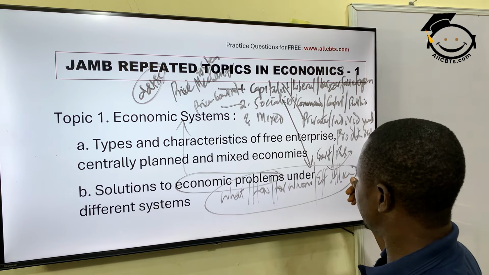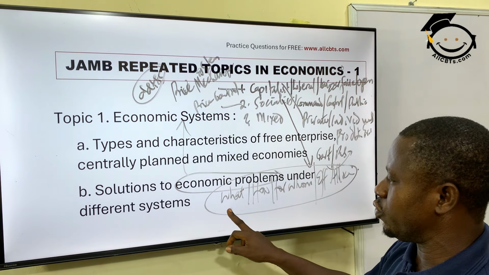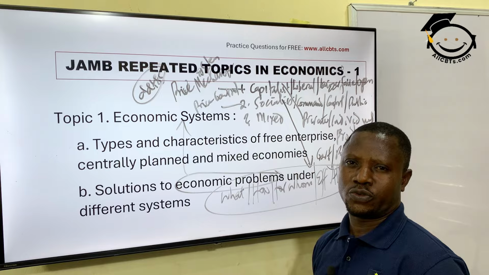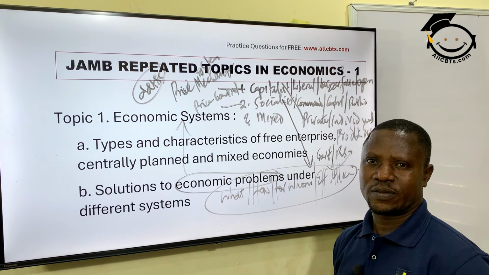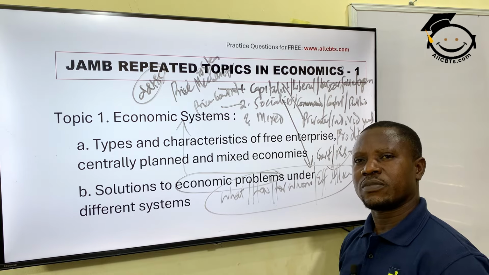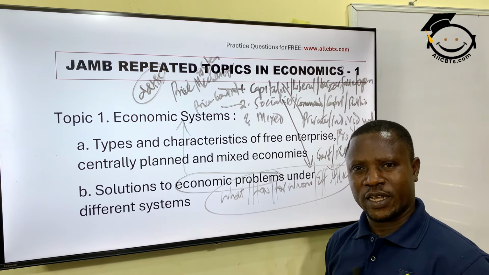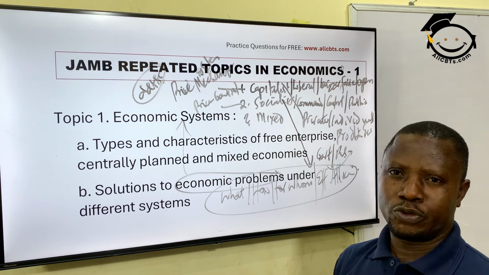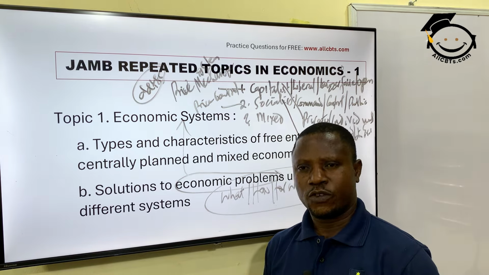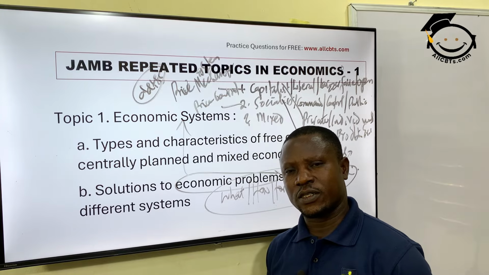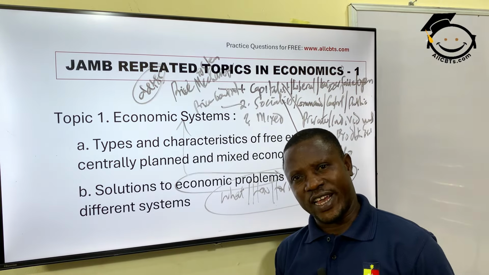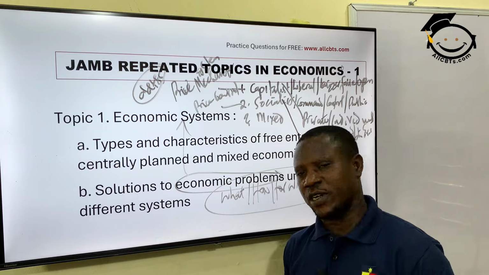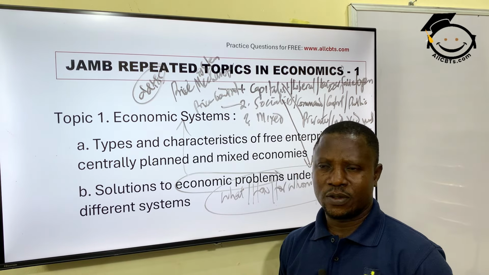What are we supposed to produce? How are we supposed to produce it? Are we using labor intensive or capital intensive? For whom are we producing it? For children, for adults, for old age? How are we able to allocate the available resources efficiently for proper use?